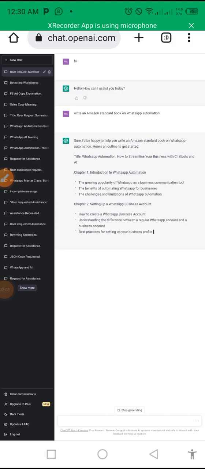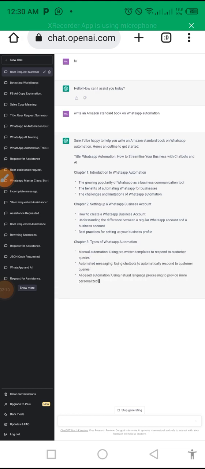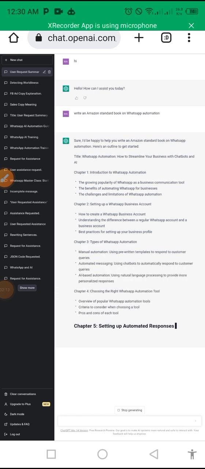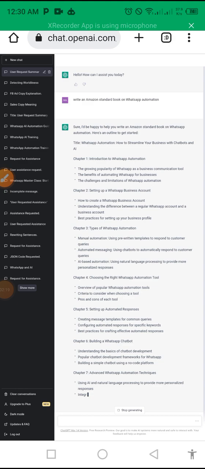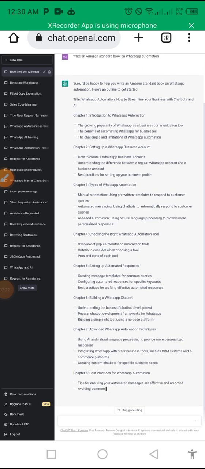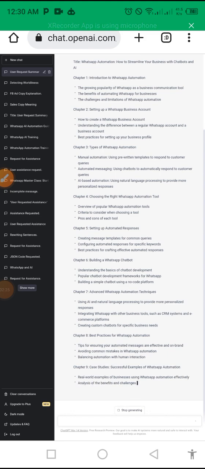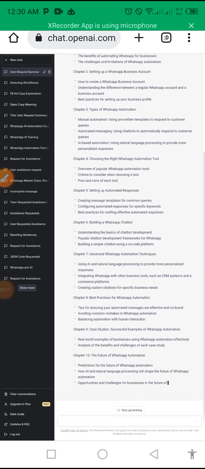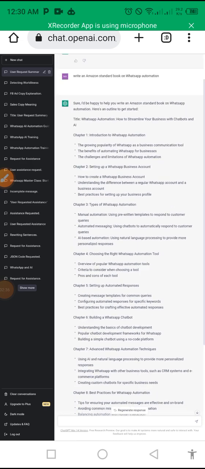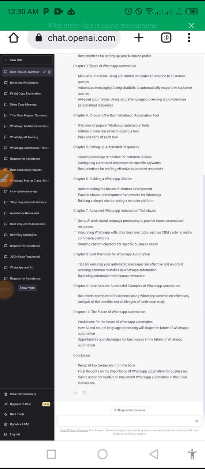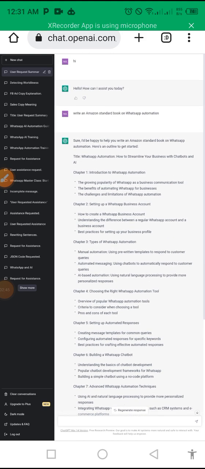You can see it said, I'll be happy to help you write an Amazon standard book on WhatsApp automation. Here is the outline to get started. Now this bot is giving me a kind of hint, categorizing the book into chapter 1, chapter 2, going to chapter 10 now. Can you see the way the bot is writing, and the conclusion? This is amazing. If I'm not okay with what the bot has sent, then I can click on regenerate to generate another one slightly different from this. But because of our time, let me remain with this.